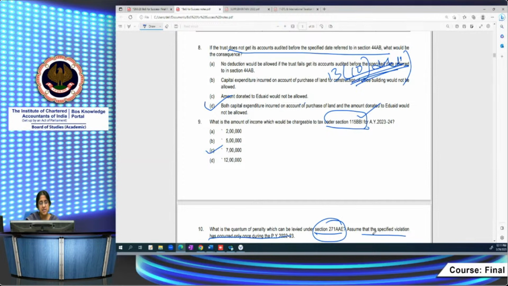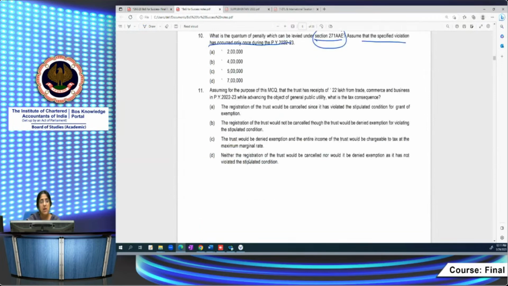In this case, since the specified violation has occurred only once, 2 lakh is the amount spent for the benefit of the brother of the trustee. So 2 lakh is the penalty, 100% of the aggregate amount.